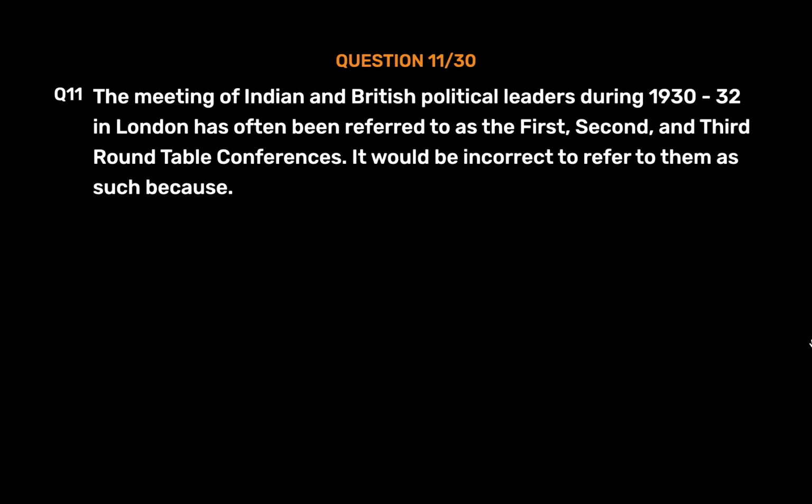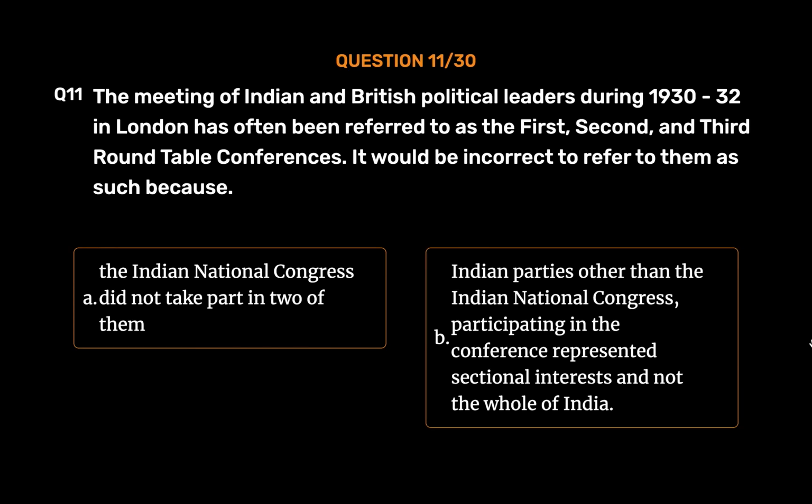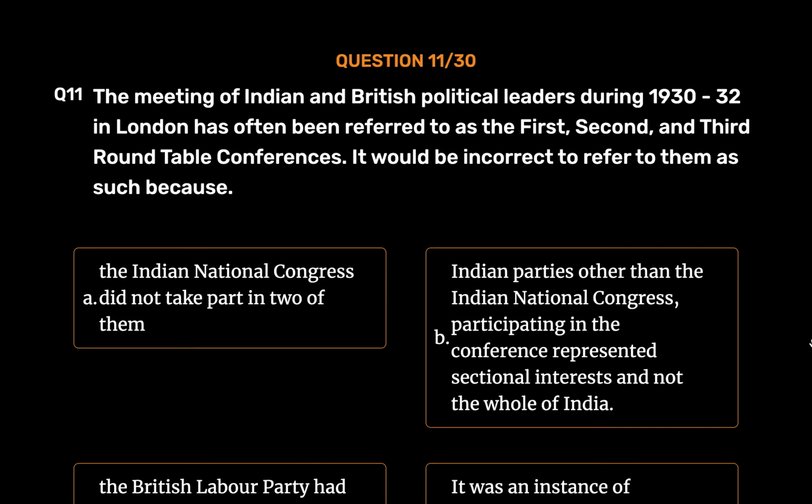Question number 11. The meeting of Indian and British political leaders during 1930 to 32 in London has often been referred to as the first, second, and third round table conferences. It would be incorrect to refer to them as such because Option A. The Indian National Congress did not take part in two of them. Option B. Indian parties other than the Indian National Congress participating in the conference represented sectional interests and not the whole of India. Option C. The British Labour Party had withdrawn from the conference, thus making the proceeding of the conference partisan. Option D.